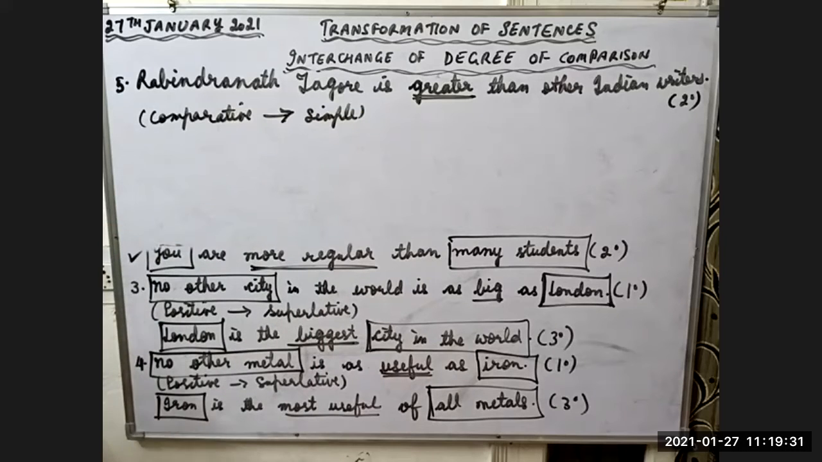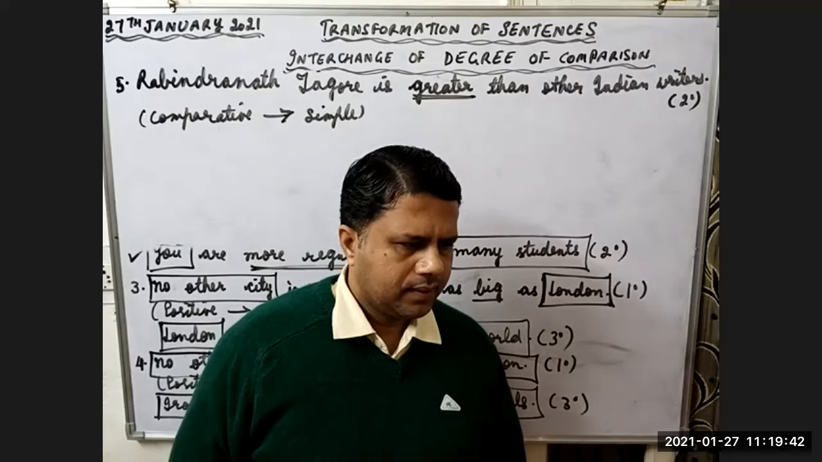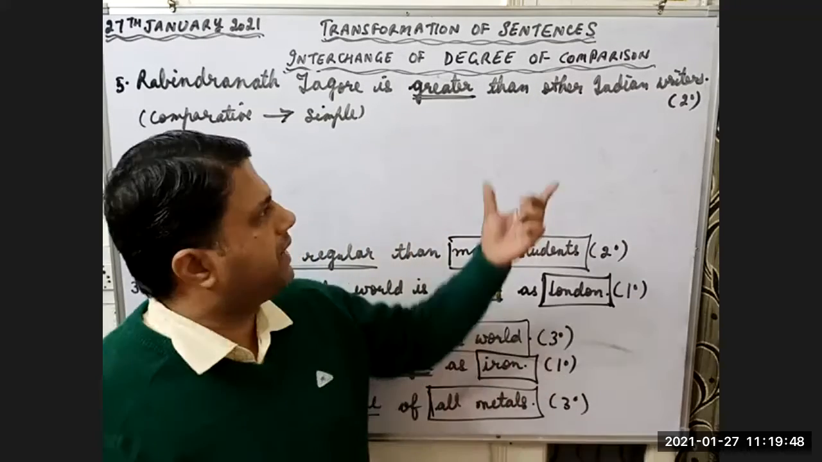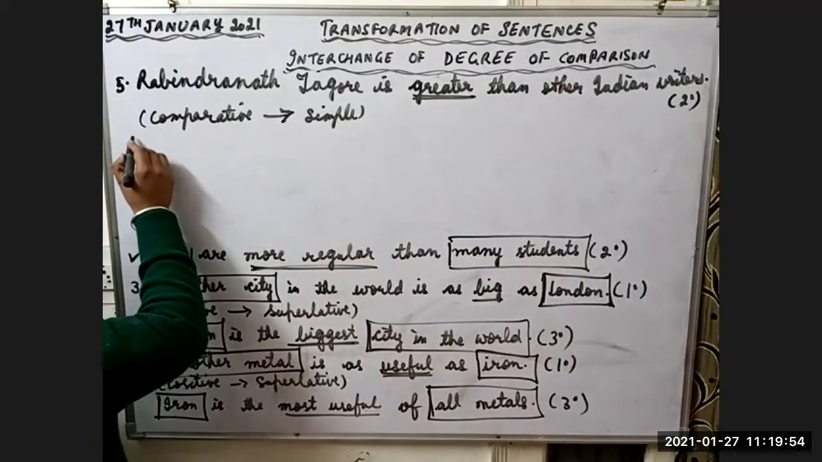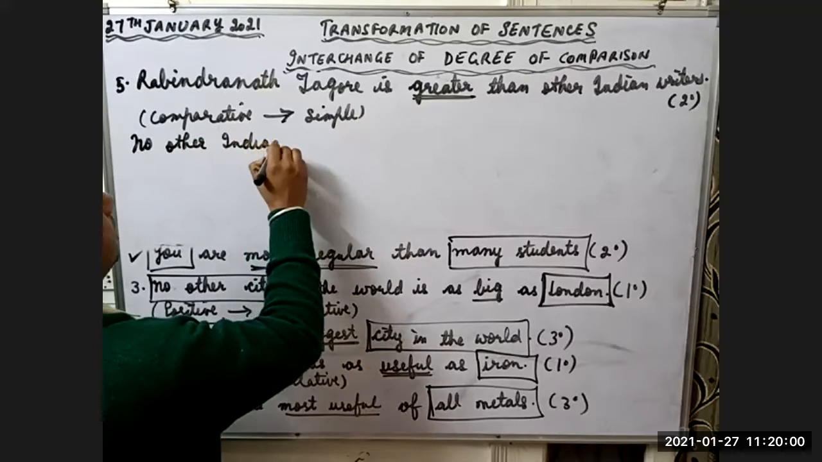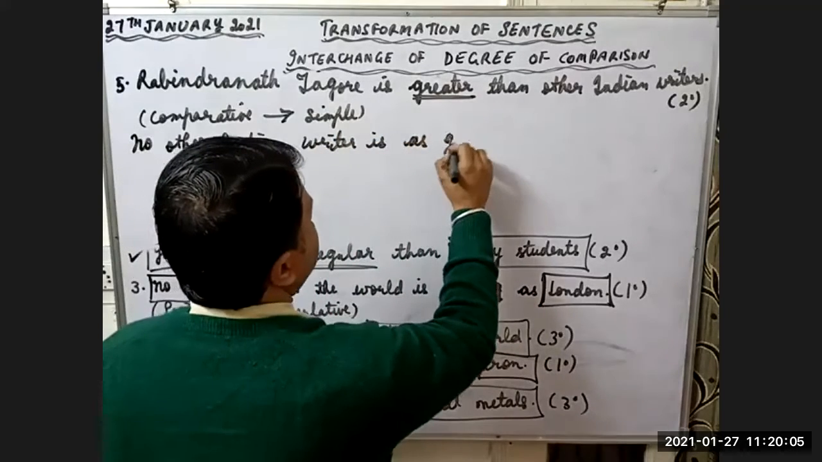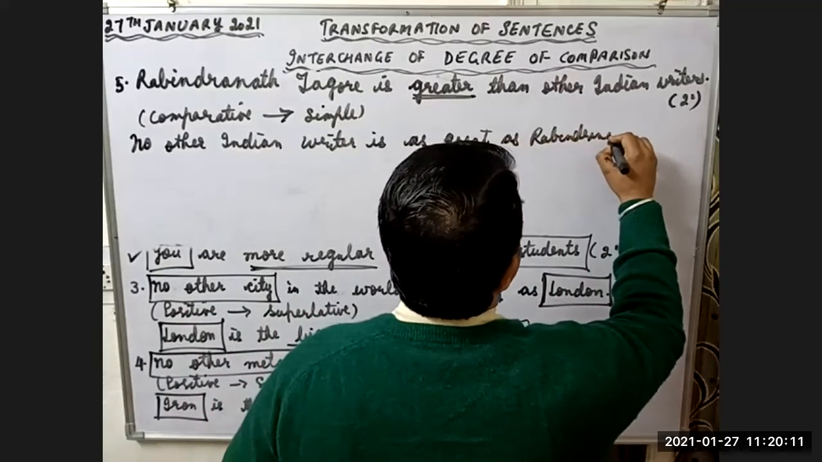Can you change it? Sir, Rabindranath Tagore is one of the great writers. Sir, Rabindranath Tagore is a great writer. Great, but compare it with other Indian writers also. You can change it like this: No other Indian writer is as great as Rabindranath Tagore. Is it okay?